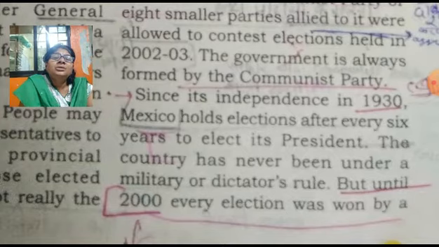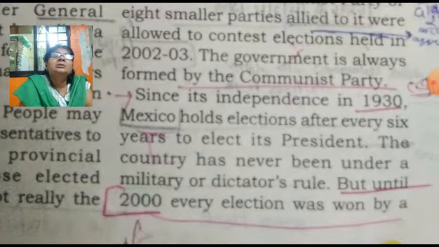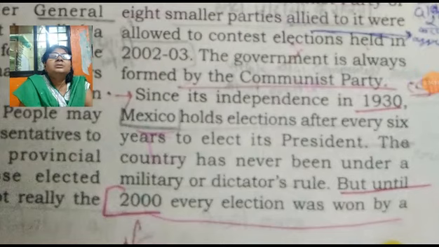Though elections take place, every time only one party, the Chinese Communist Party, comes into the winning position. Tomorrow in the next lecture we will see about Mexico, how elections take place, and all these things in detail.